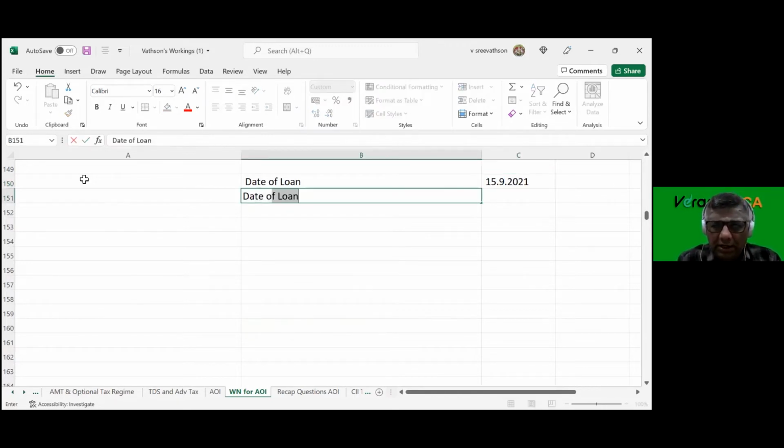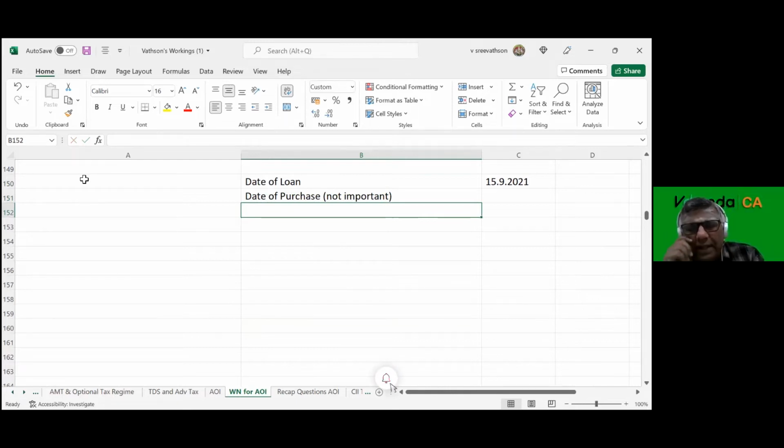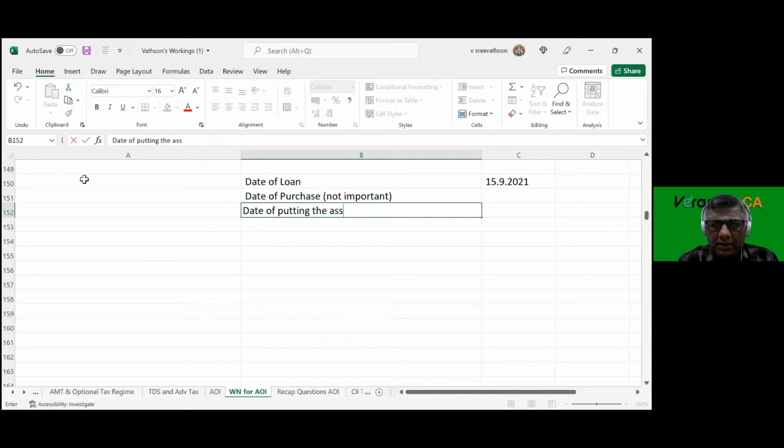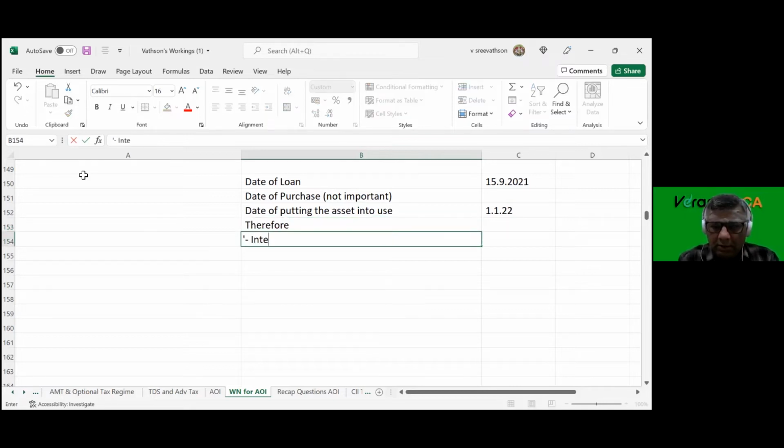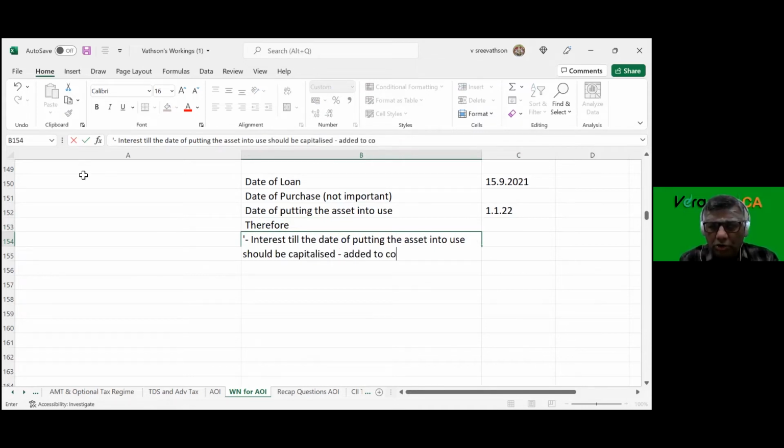Date of purchase is not important, because when there are two dates, date of purchase and date of putting the asset into use, which is 1/1/22, interest till the date of putting the asset into use should be capitalized, that is, added to cost of asset.